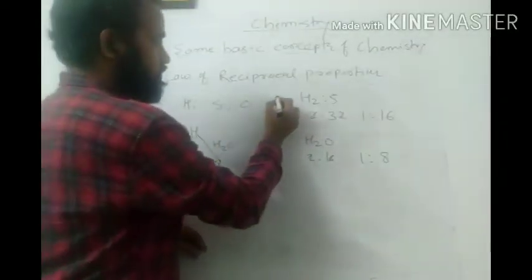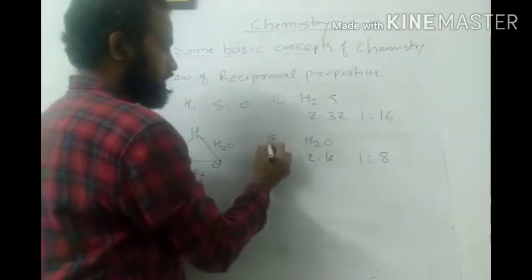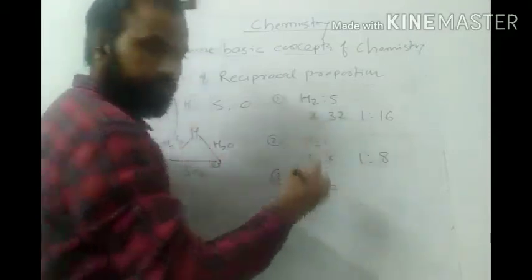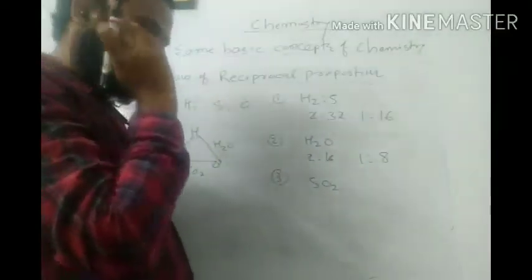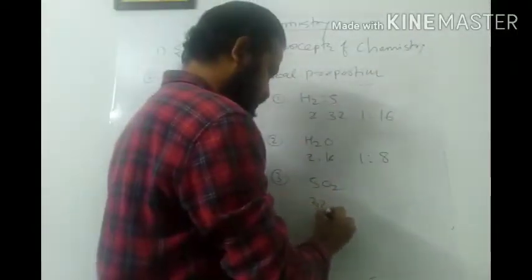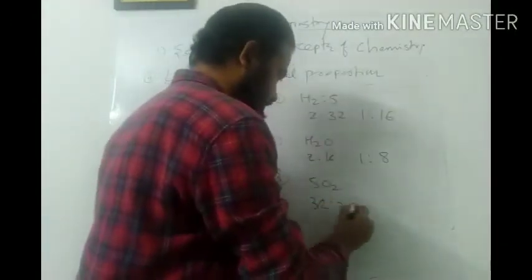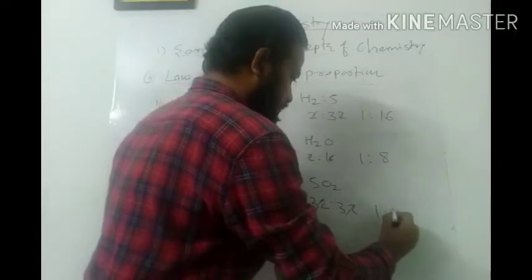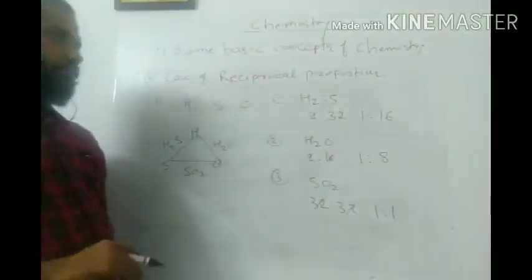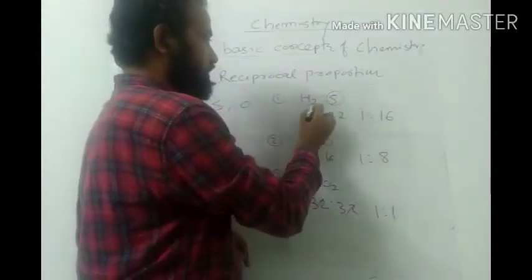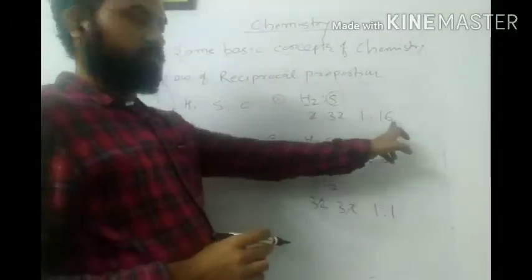So this is your first case, this is your second compound, and I'm going to discuss the third, that is SO2. Okay, when sulfur combines with oxygen, this becomes 32, and oxygen has 2 atoms, so it is also 32. If I simplify it, I will get 1 is to 1. Now if you see in this example, when sulfur combines with hydrogen, I will get 1 is to 16.